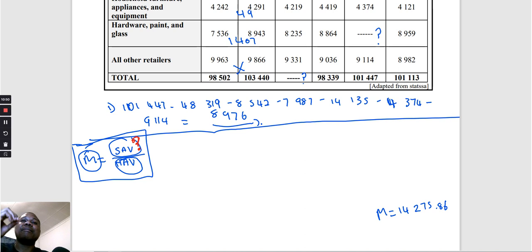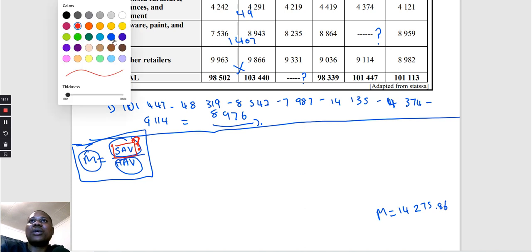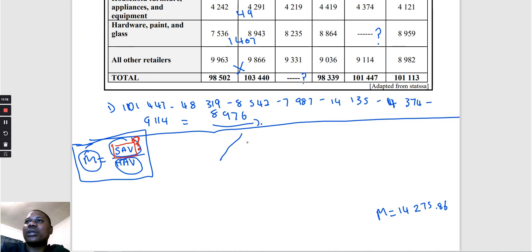You know what I'm doing? Because I told you that maths lit is not for people that are doing mathematics. It's for people that are doing maths lit. It's for people that understand maths lit, okay? So what I'm going to do, I'm going to play around with this formula so that I'm able to calculate that value of A. Okay? So since our missing value is within sum of all values, look at what I'm going to do. I'm going to draw this triangle. I love manipulating formulas in maths lit because I know that when I manipulate a formula, I don't go wrong. I'm always right. So when I draw this triangle I use it to manipulate any formula in maths lit.